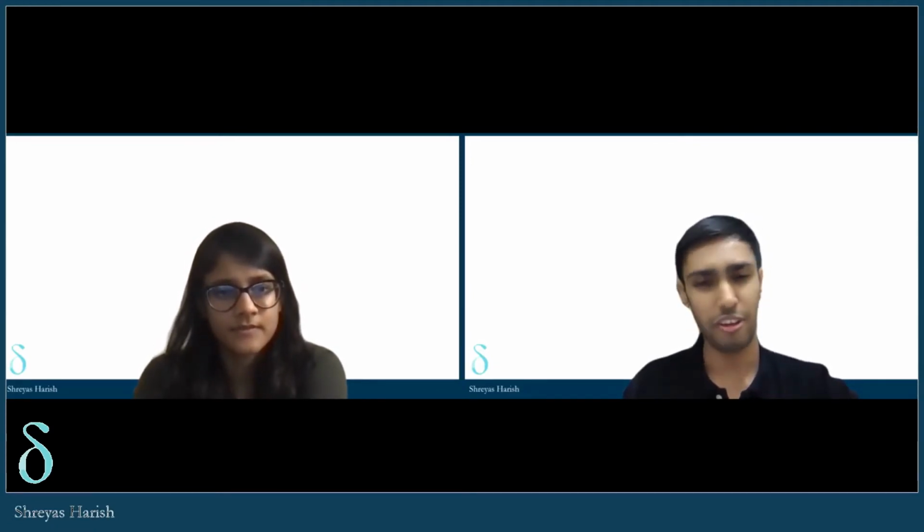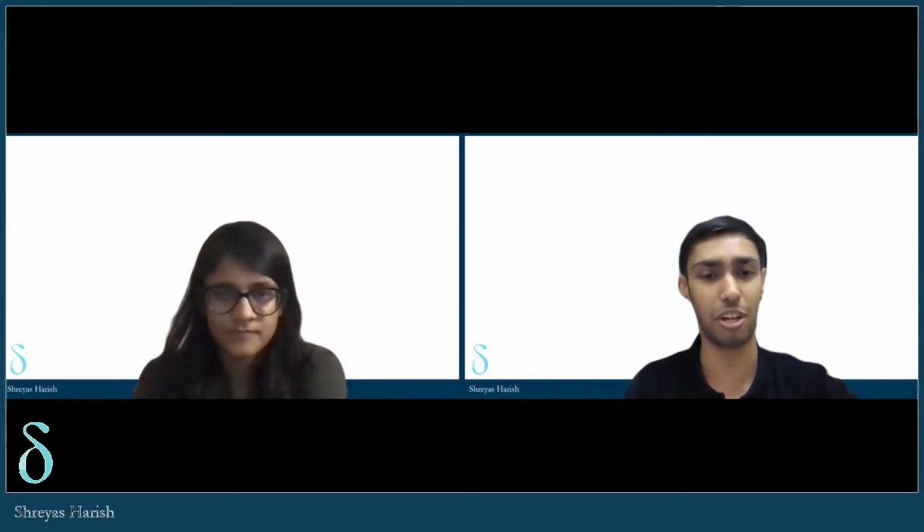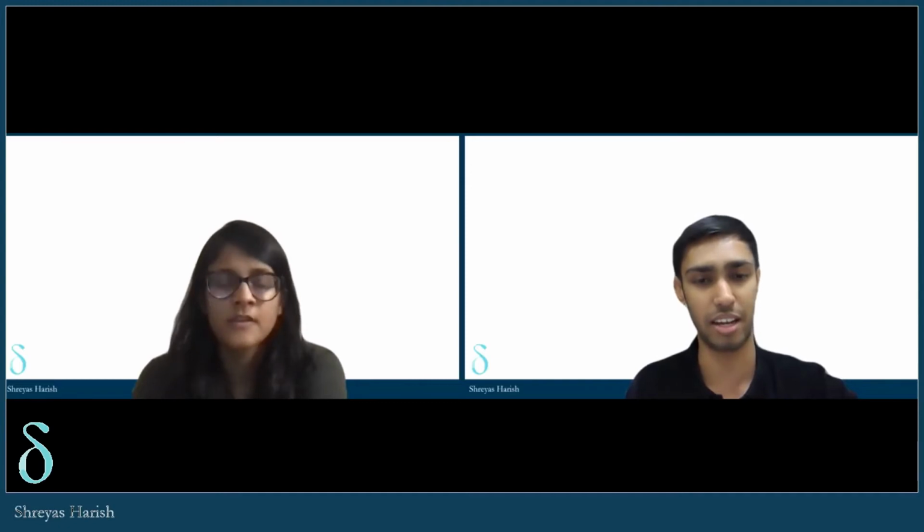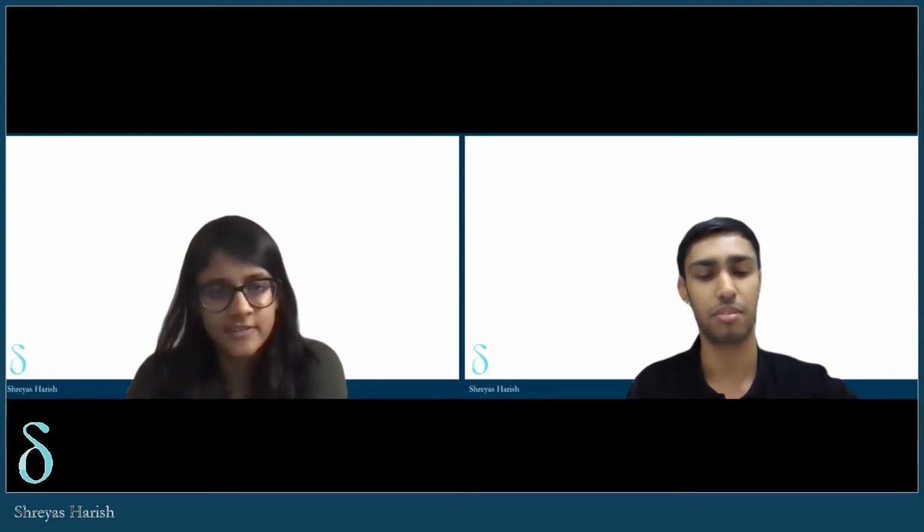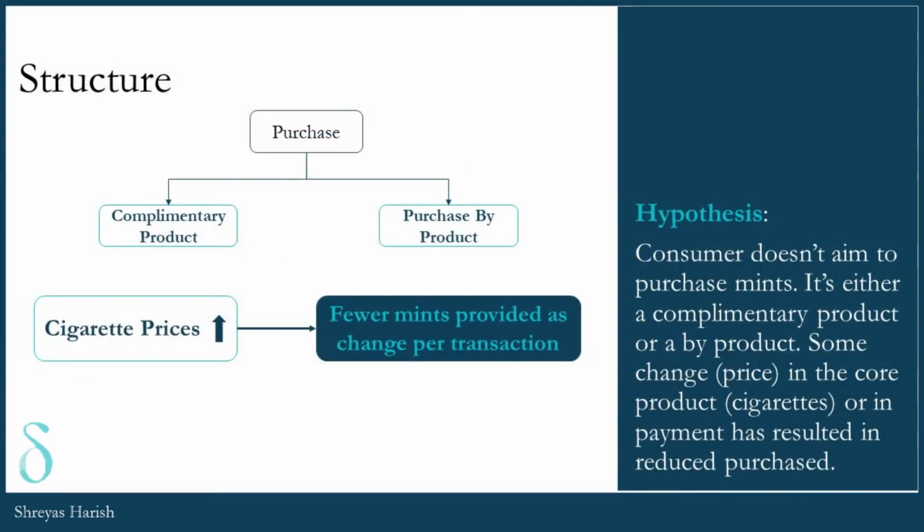Understood. So if my understanding is correct, what seems to have happened is that cigarette prices have gone up, and maybe consumers usually hand in a standard 20 rupees, 30 rupees, whatever the case may be. And therefore they are now getting less change in the form of mints, and therefore the number of mints per customer has gone down. Is that correct? Well, yes, that is the reason. All right. Given that purchase seems to be affected, even though nothing else all across the value chain seems to have changed at all, we identify that this is probably being impacted through this product either being a byproduct or being a complementary product.